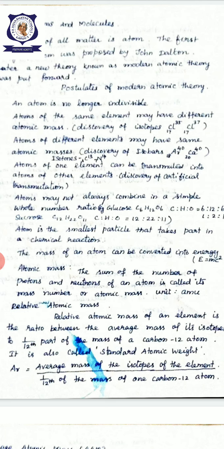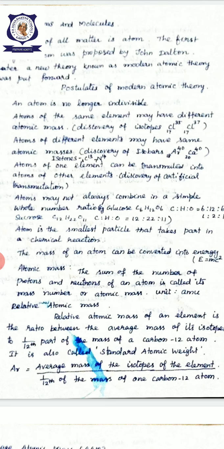Once again I repeat, an atom is no longer indivisible. Indivisible means it could not be divided further, but now we say that it can be divided. Next, atoms of the same element may have different atomic masses, for example isotopes. Atoms of different elements may have the same atomic masses, the discovery of isobars. Then atoms of different elements may have the same number of neutrons. We call them isotones.